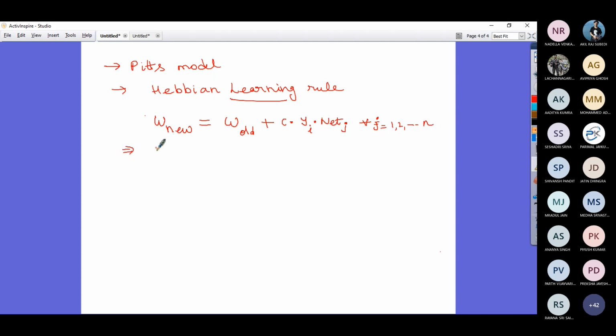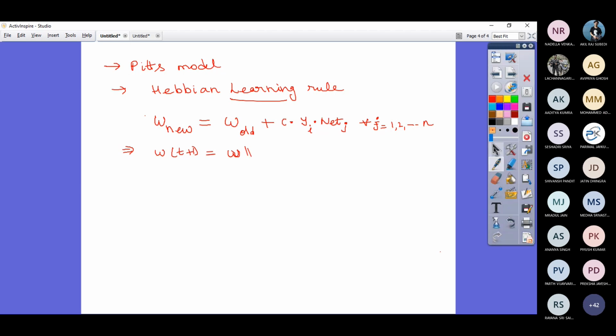You can write the same formula in a different way: the new connection weight at the instant t plus 1 is equal to the old connection weight at the instant t.